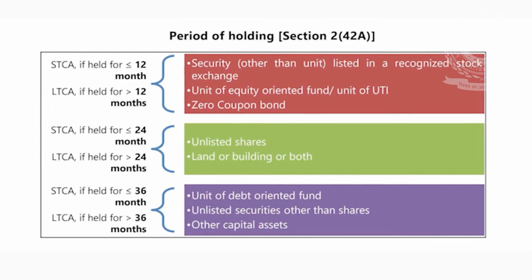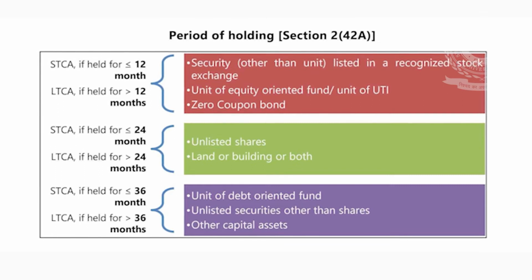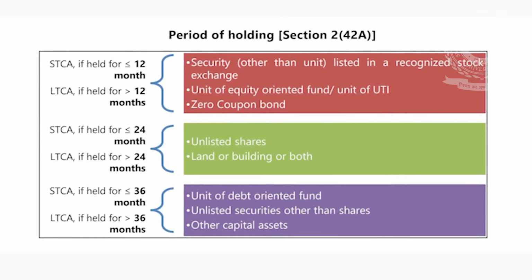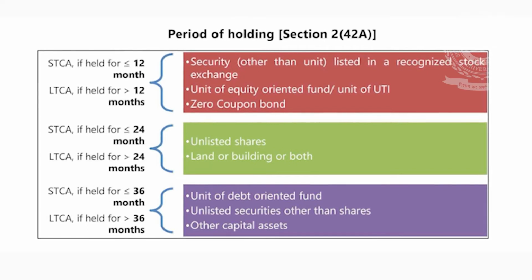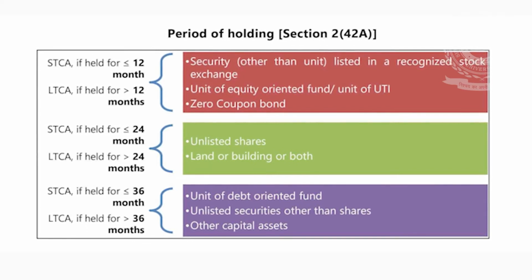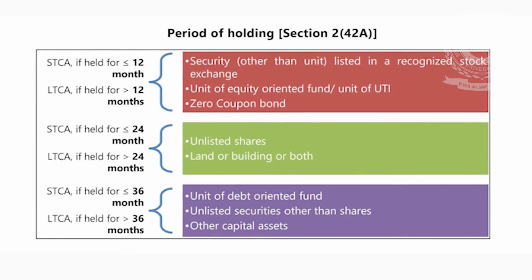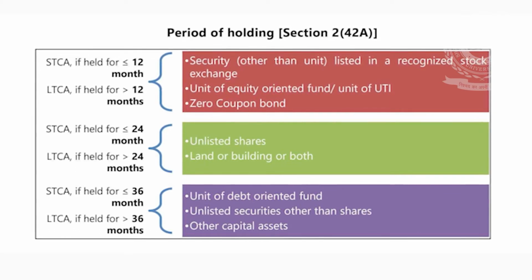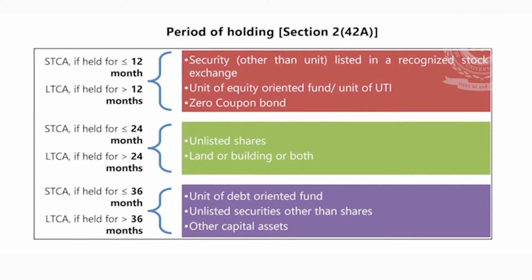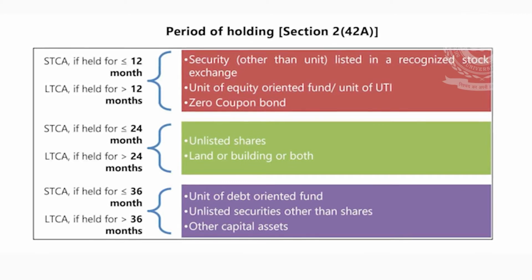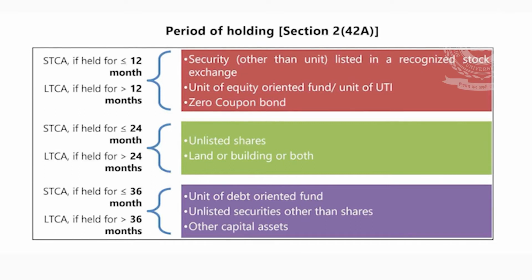Here, the tenure of security or share will be exceeding 12 months, and the tenure for residential house property and plot shall be 24 months. So any holding exceeding 12 months or 24 months or 36 months will be called a long-term capital asset.